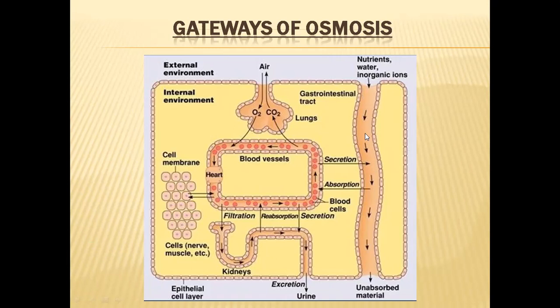This is the gastrointestinal or digestive system. Through the digestive system also we drink water and eat food, so we receive water, nutrients, molecules and minerals into our body. From the digestive system, digested food materials, water and salts are absorbed into the blood.